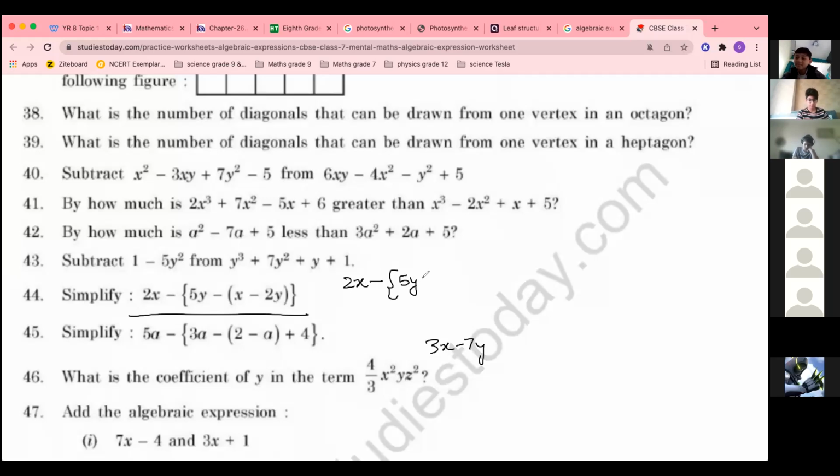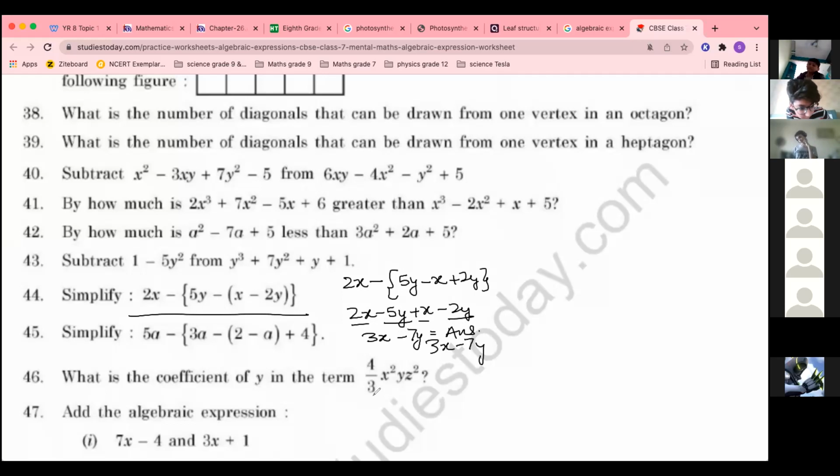Same, this one. Now minus x will go inside plus 2y. Okay. Now move minus inside. So 2x minus 5y plus x minus 2y. We have two like terms. This one minus 5y and minus 2y, and this one 2x plus x. So 2x plus x is 3x, minus 5y and minus 2y is minus 7y. So the answer is correct. 3x minus 7y is the correct answer. Okay. Those who have not got it.